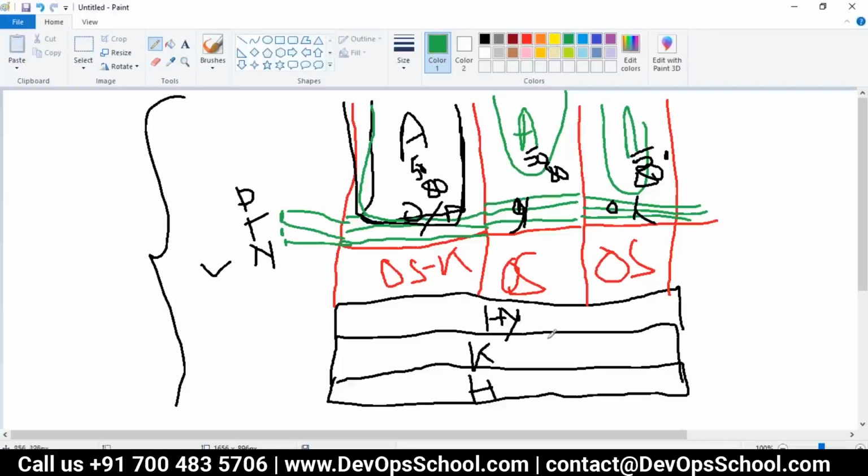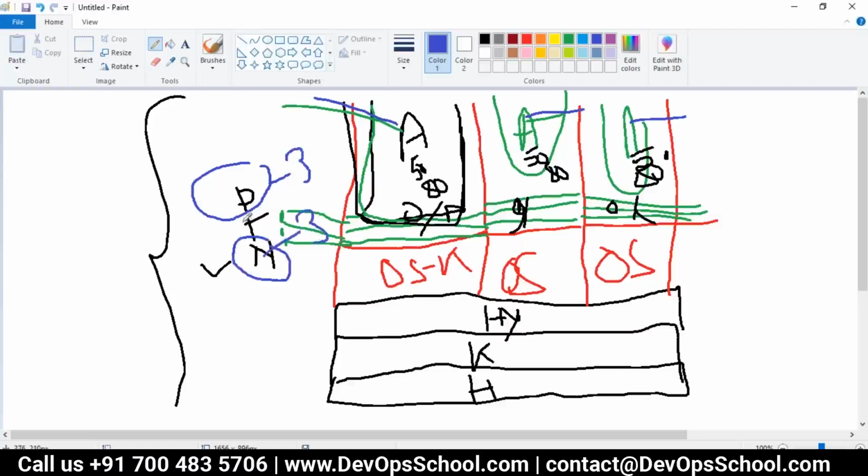Think about it. There is one application, two applications, three applications. To run the three applications, how many PID maps do you need? Three.